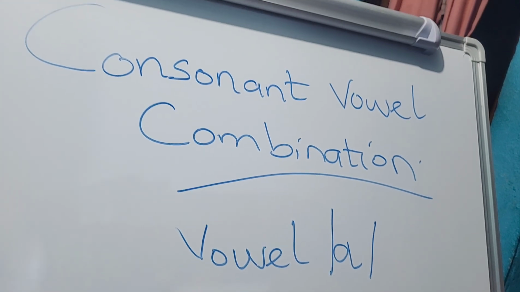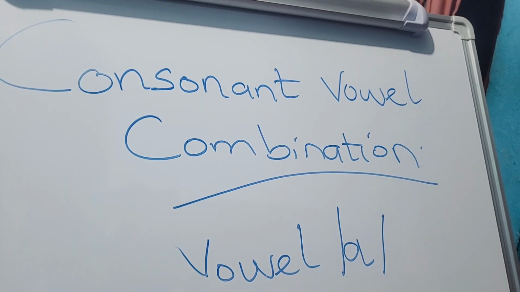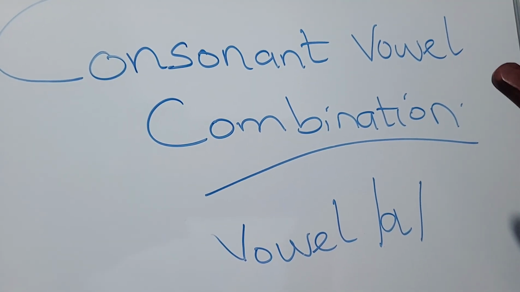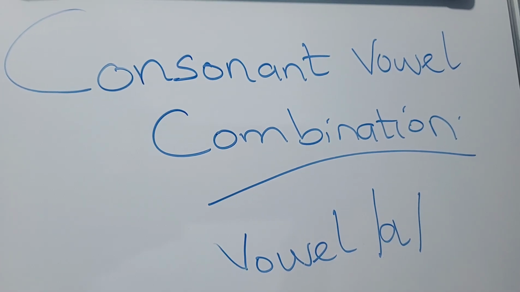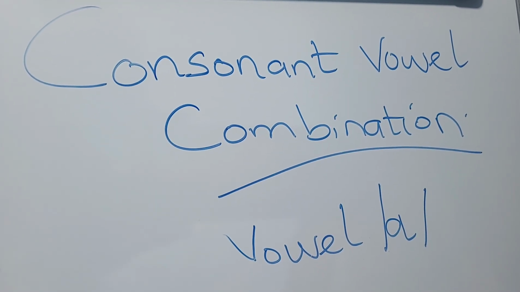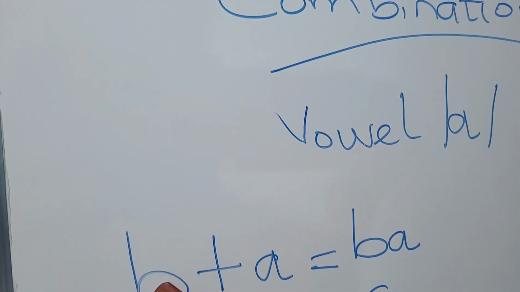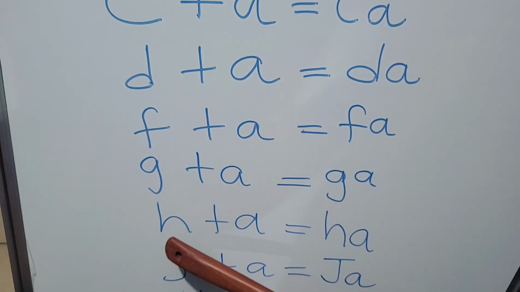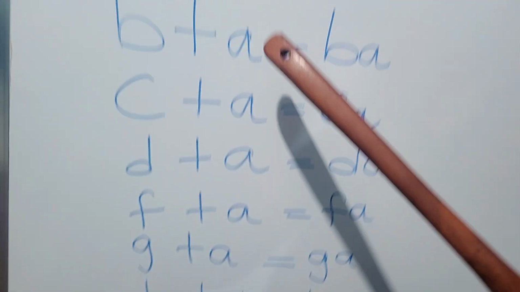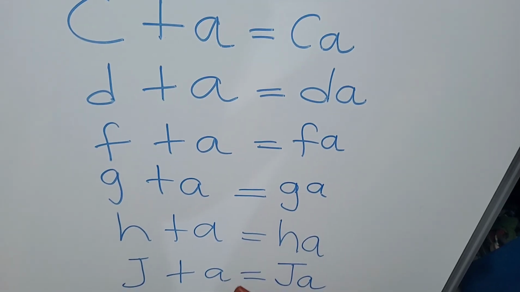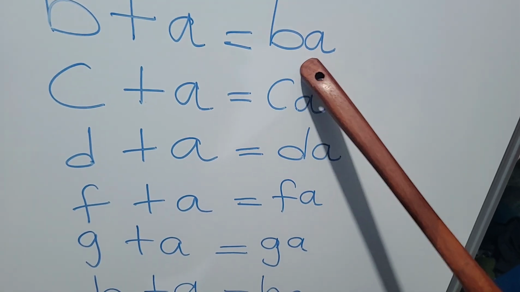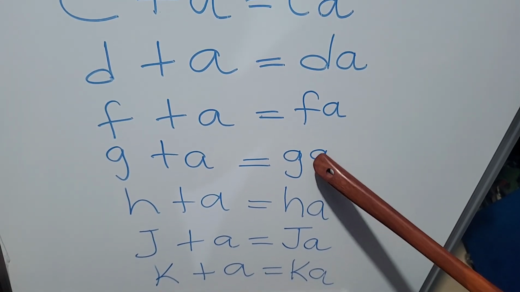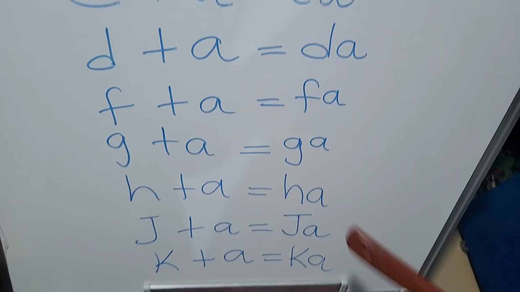So, for beginners, you must know that we take consonants and add them to vowels to build two-letter sounds which will be readable. So these consonants like B, K, D, F, G, H, J, K, added to the vowel A gave us the following sounds: Ba, Ka, Da, Fa, Ga, Ha, Ja, Ka.